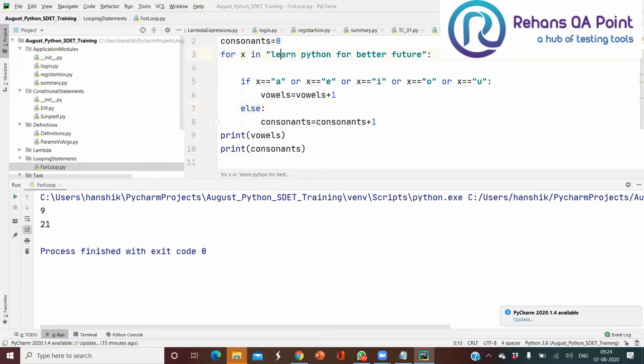So 1, 2, 3, 4, 5, 6, 7, 8, 9. Exactly. So we got the count as 9, and the rest of them are going to be called consonants, but it is still considering your space also as a consonant. We have to ignore your spaces and write better code. I'll be explaining how to ignore the space when we come to the strings concept down the line. For now, just ignore that.